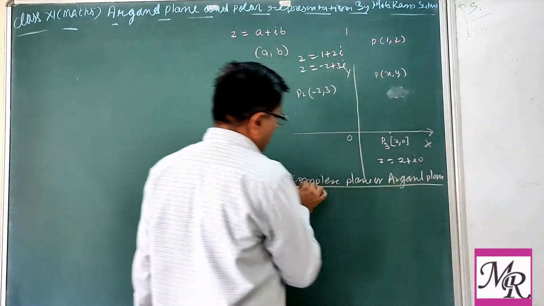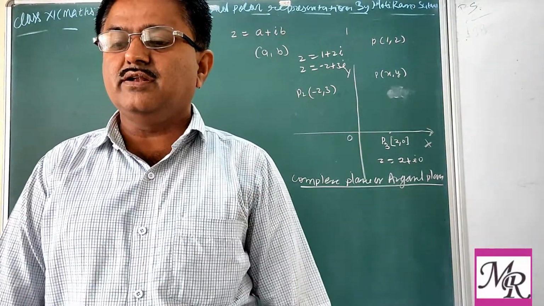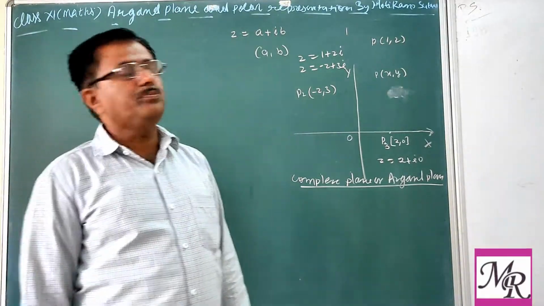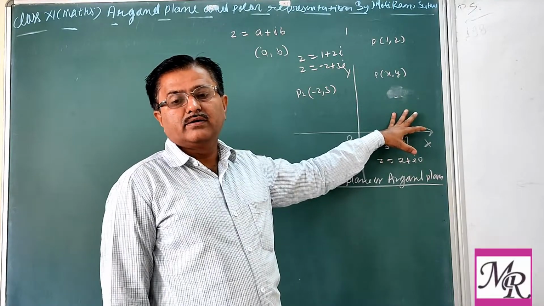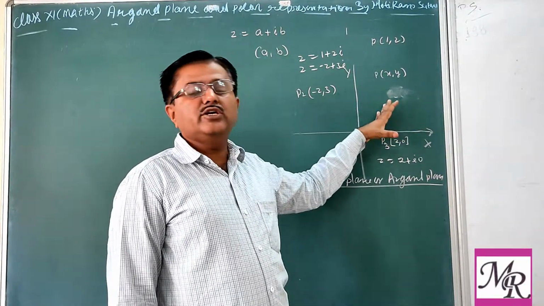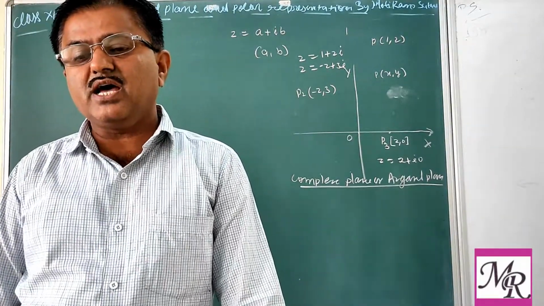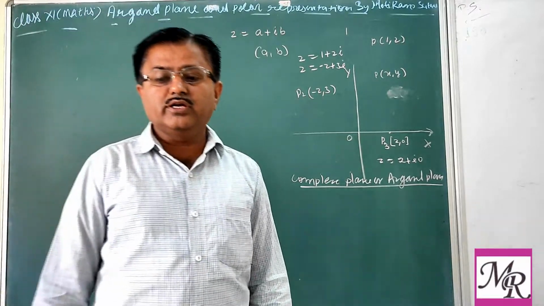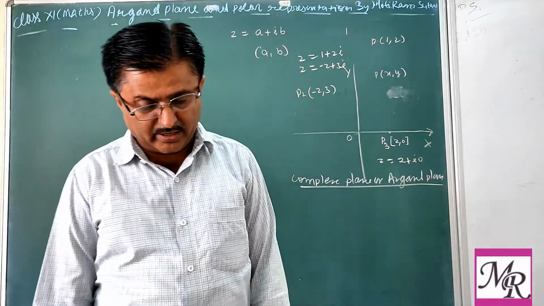So what is the complex plane? It is the plane which represents complex numbers. In other words, every point of the Argand plane represents a unique complex number, or vice versa, every complex number is uniquely represented on the Argand plane.